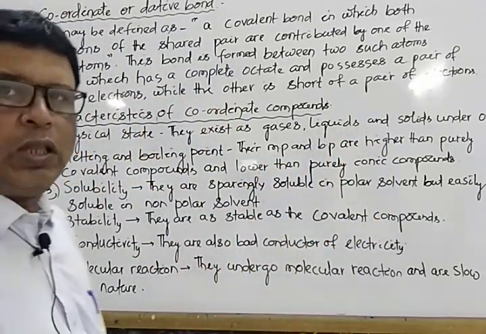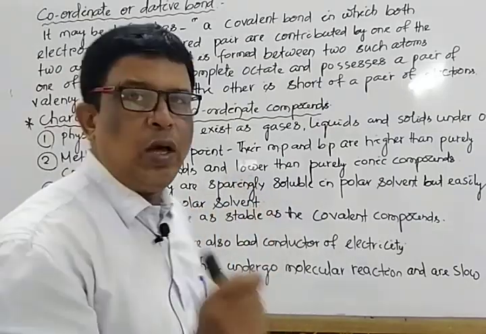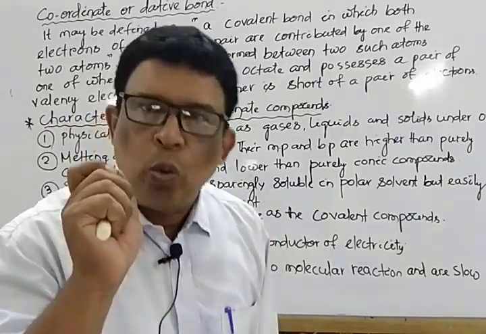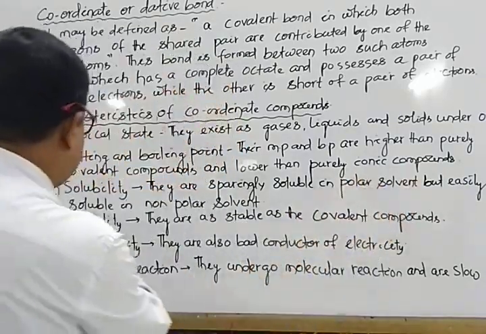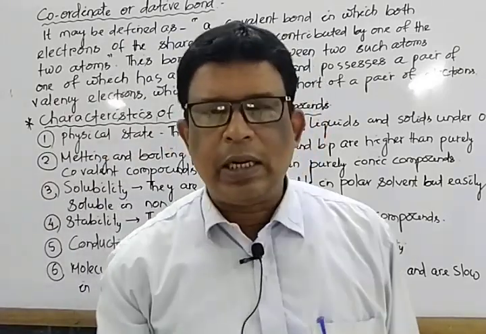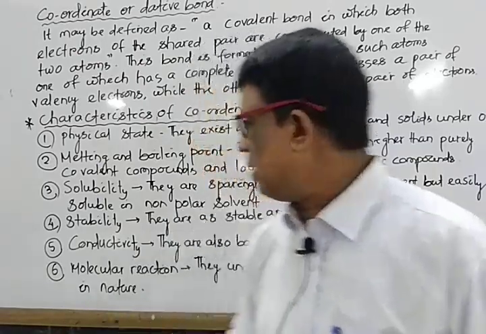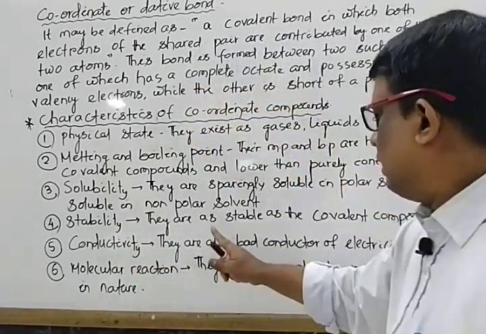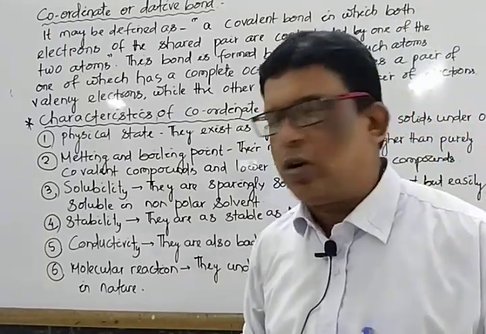Next one is the solubility. Mark that. They are sparingly soluble, weakly soluble in polar solvents like water, but easily soluble in non-polar solvents like benzene, carbon tetrachloride, ether, etc. Next, stability. They are as stable as covalently bonded compounds.